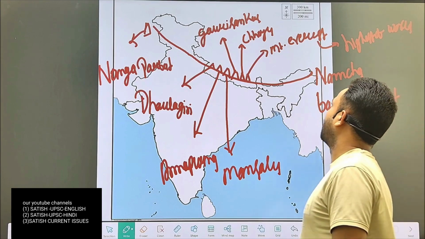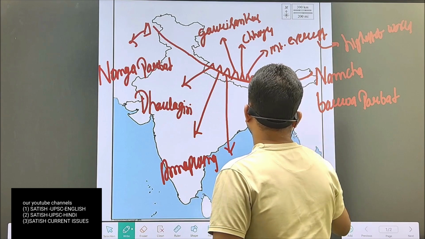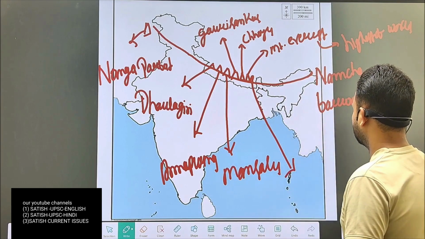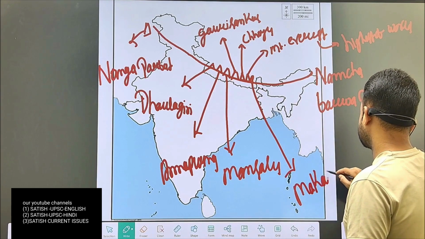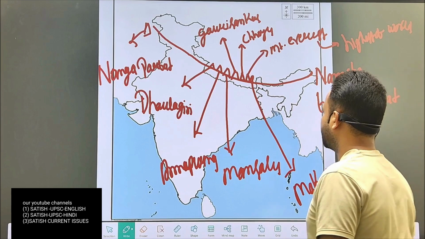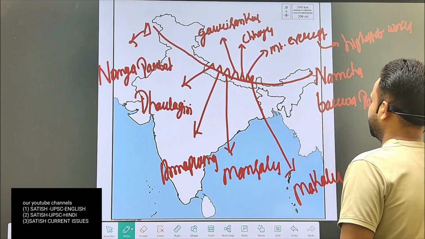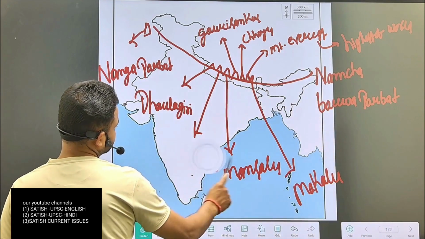And after Mount Everest you can see in Nepal another peak which is called Makalu. And in the border of Nepal and India, you can see Kanchenjunga.